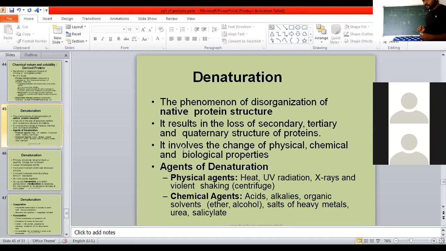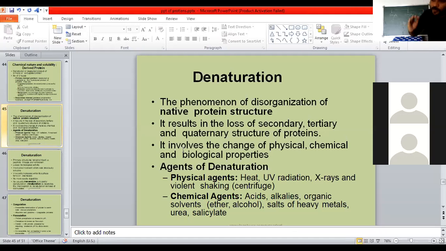Also, in your first semester, in cell organelles, what is the function of the Golgi complex? An important Golgi complex function: how are proteins going to mature? Proteins are synthesized with the involvement of the endoplasmic reticulum. Whatever proteins are synthesized within the endoplasmic reticulum are not active. They don't have any biological activities.